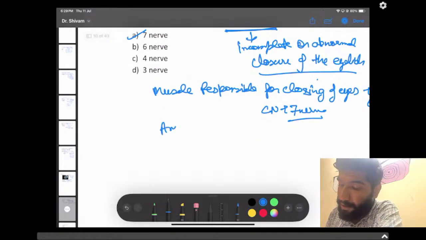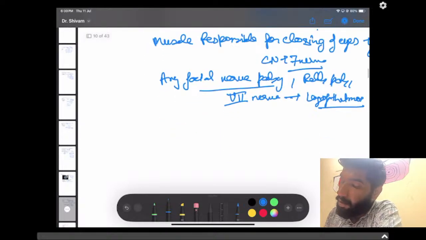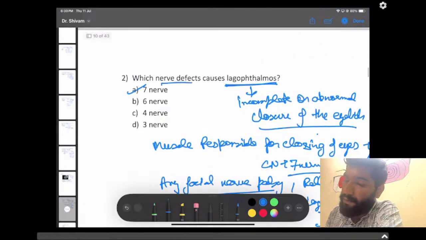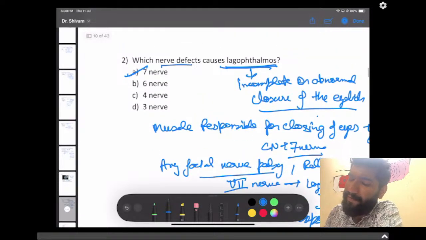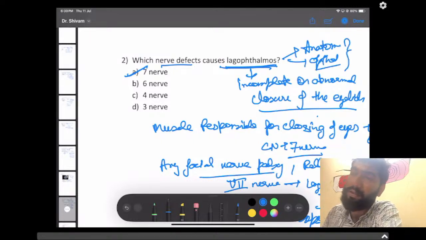So any facial nerve palsy, or we can say Bell's palsy, any palsy involving this 7th nerve will lead to lagophthalmos, and due to this it can cause exposure keratitis. The nerve defect causing lagophthalmos is cranial nerve 7. It's a direct question, we can say. This question was related to anatomy and ophthalmology, covered in both.